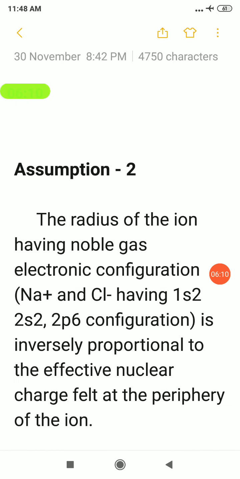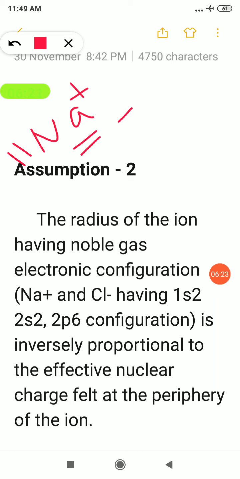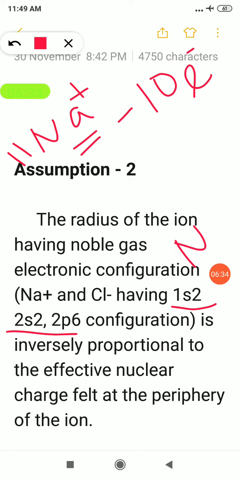The second assumption is telling that the radius of the ion having noble gas electronic configuration. Let us take Na plus. Sodium atomic number 11. Na plus in the sense it will have 10 electrons. So how can we write the electronic configuration? This is the electronic configuration of sodium plus: 1s2, 2s2, 2p6, and it is similar to neon's electronic configuration. So we can say the ions will possess the noble gas configuration.